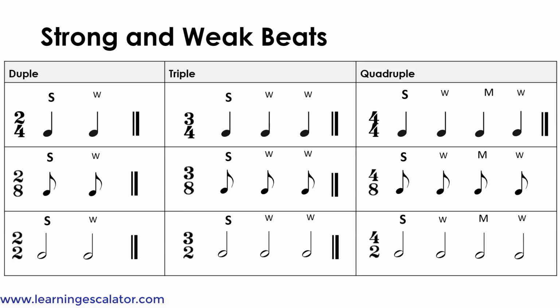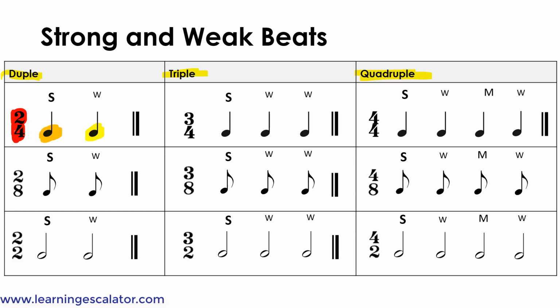Now, strong and weak beats. So there's duple time, triple time, and quadruple time. In duple time, in 2/4 time, the first beat is strong, and the second beat is weak.